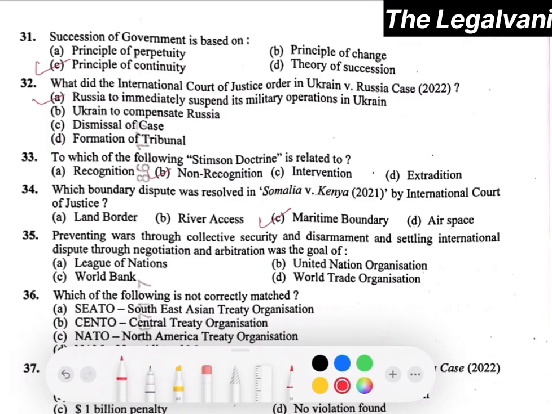Question number 35. Preventing war through collective security and disarmament and settling international disputes through negotiation and arbitration was the goal of the League of Nations. That is option number A will be the correct answer.